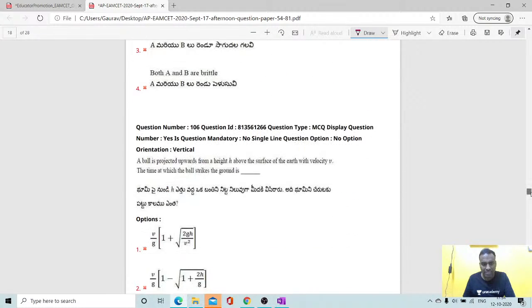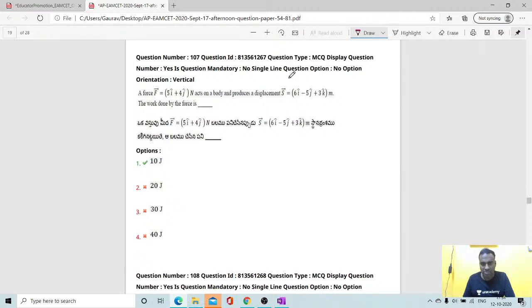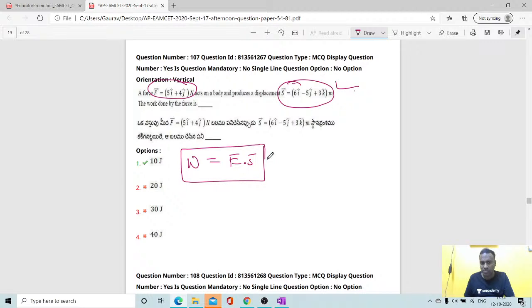So whichever I wanted to discuss during last class, those questions I am giving students. Mostly I didn't discuss, I do not remember this one. Force and then displacement is given. Work done, product of force and displacement, we can say students. So 5 into 6, 30, 4 into minus 5, minus 20. We will get students 10 joules, we can say. Option 1 is the answer.